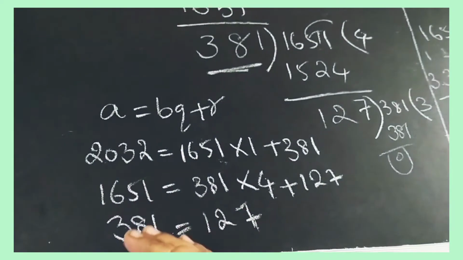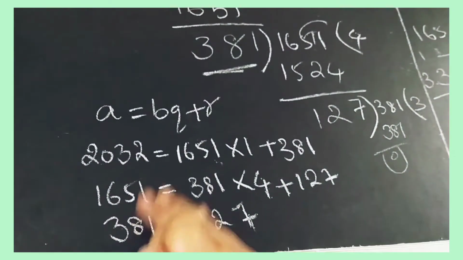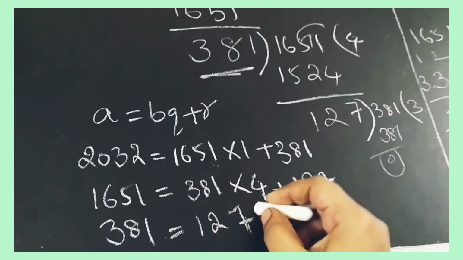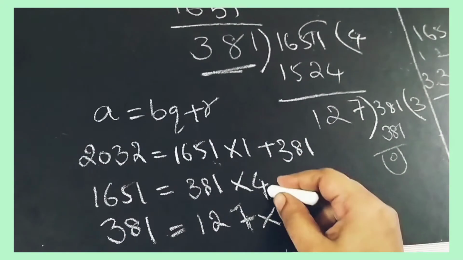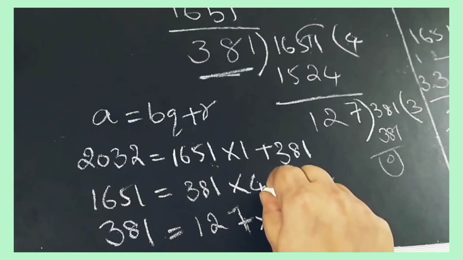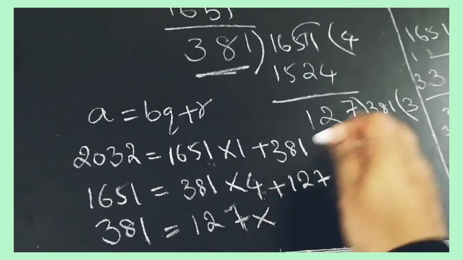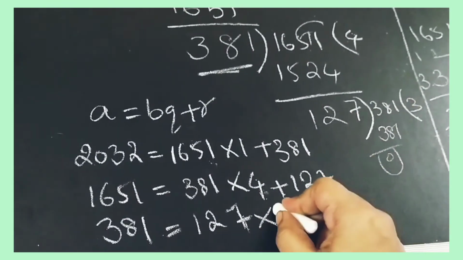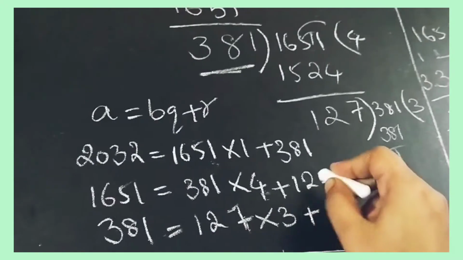A is the dividend and B is the divisor, into, again what we have to take here? Quotient. What is the quotient here? What we have got? 3 plus what is the remainder?